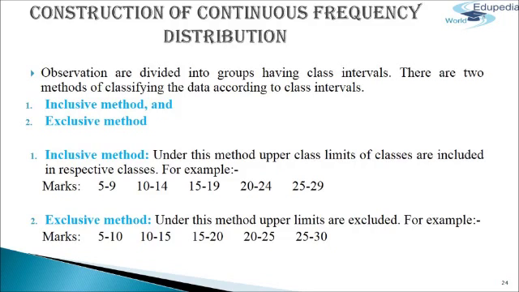Sometimes lower limits are excluded from their respective classes. For example, if the students' obtained marks are grouped as 5 to 10, 10 to 15, and so on, we include in the first group the students whose marks are above 5 and up to 10. If the marks of the student are 10, he is included in the first group. But if a student gets 5 marks, we will have to prepare a group 0 to 5 to include him.